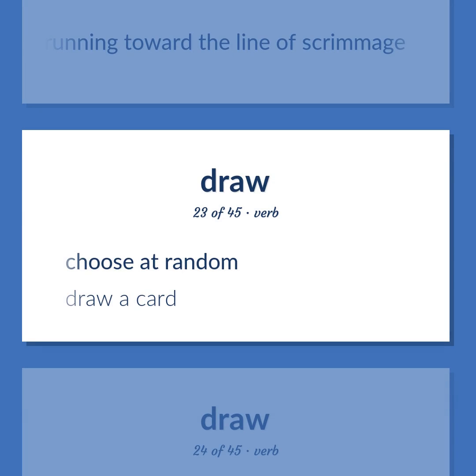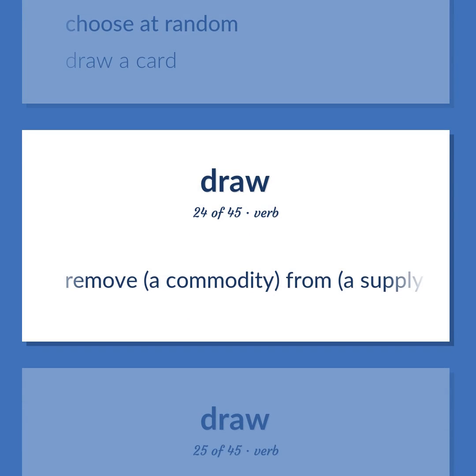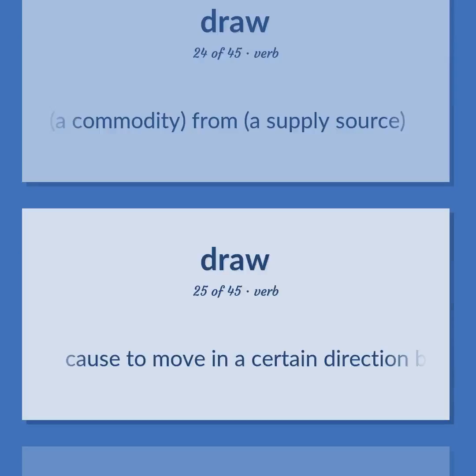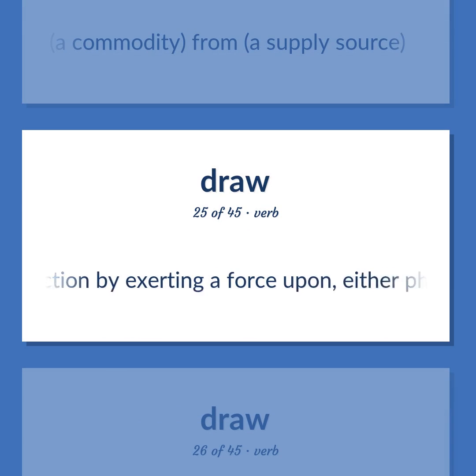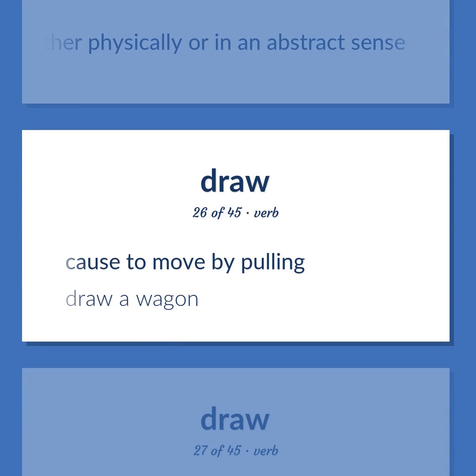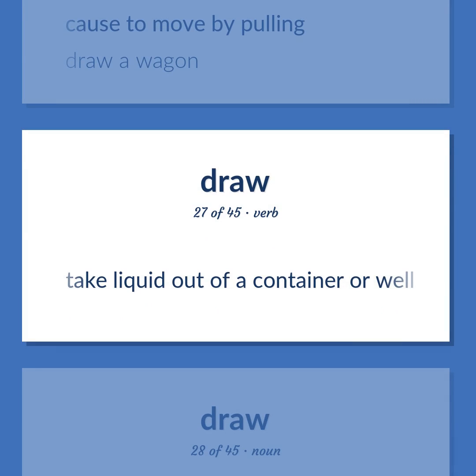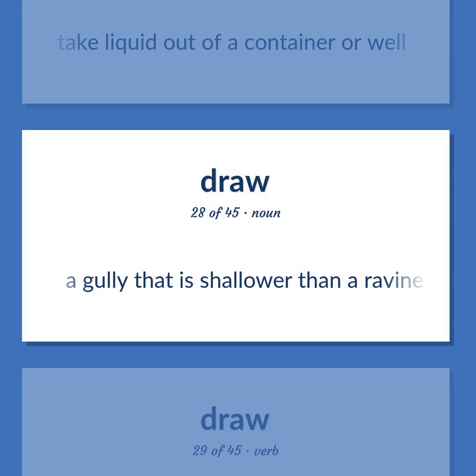Choose at random. Draw a card. Remove a commodity from a supply source. Cause to move in a certain direction by exerting a force upon, either physically or in an abstract sense. Cause to move by pulling. Draw a wagon. Take liquid out of a container or well. A gully that is shallower than a ravine.